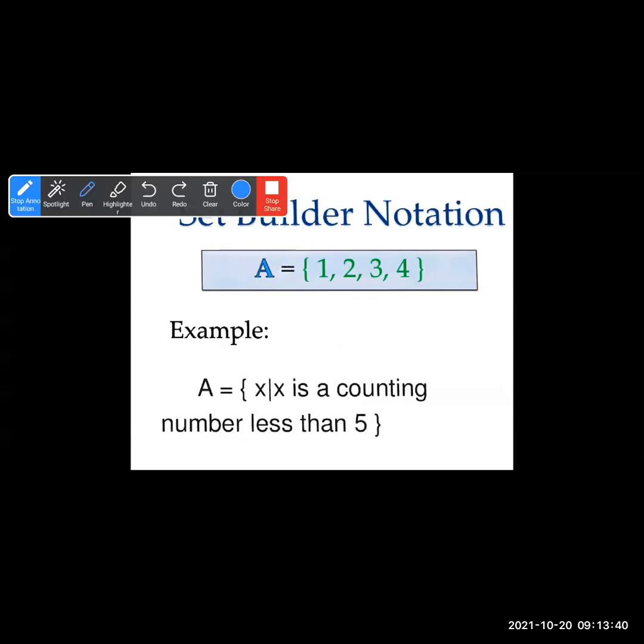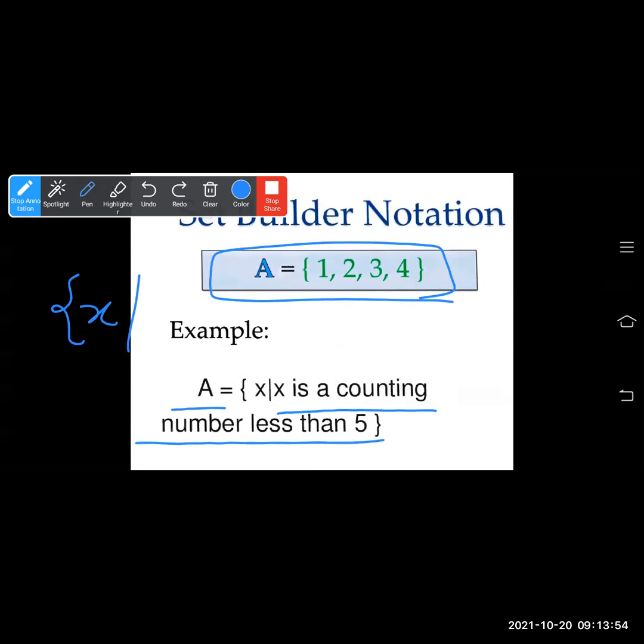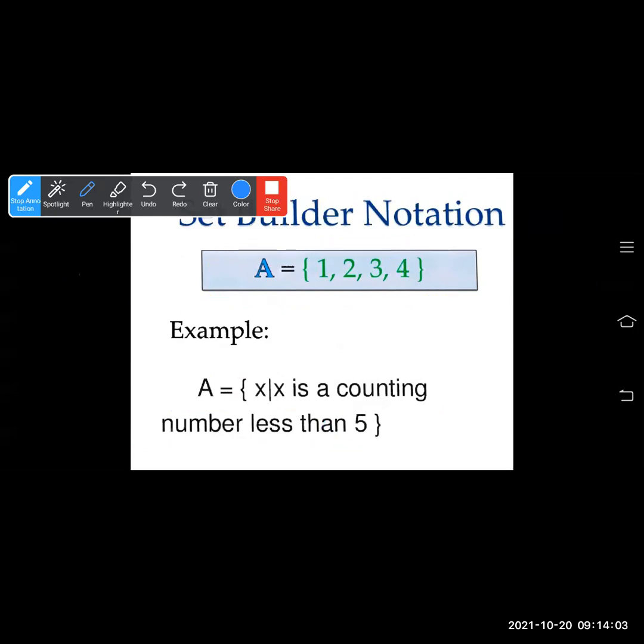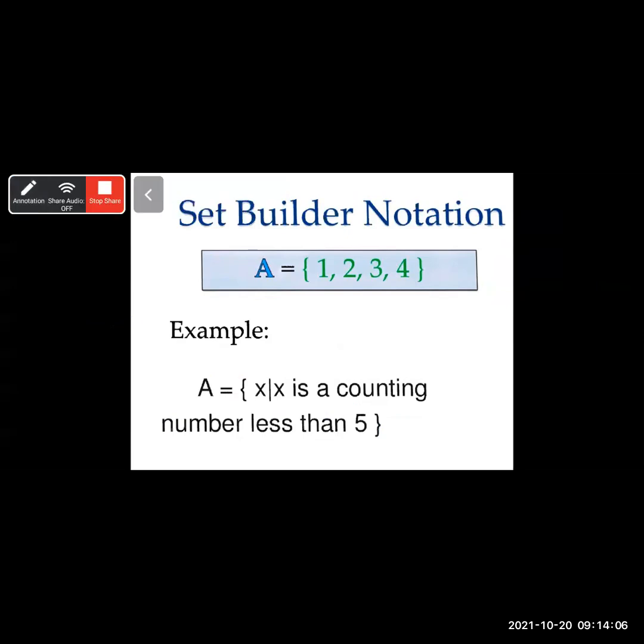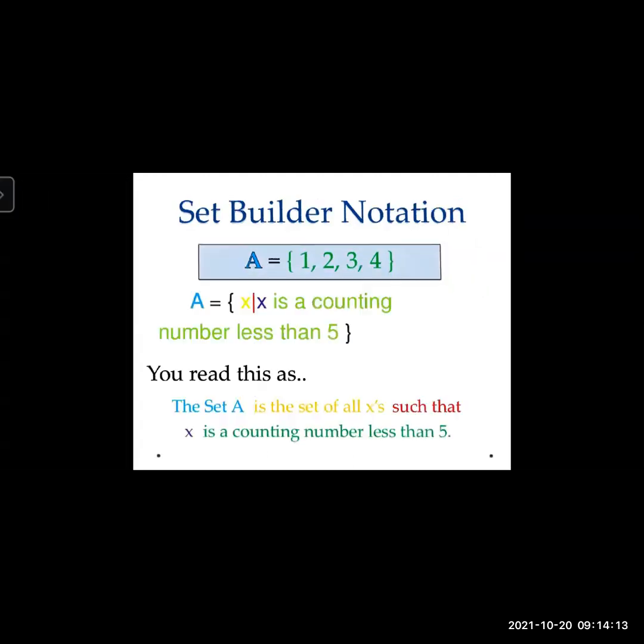Now see here, this is the list given in listing method. We have to write in set builder notation. A is equal to set of all x such that x is counting number less than 5. 1, 2, 3, 4. Less than 5 means you don't have to count 5. How do we write set builder notation? We will see some notations. Okay, this was simple. After this we will see some more examples.